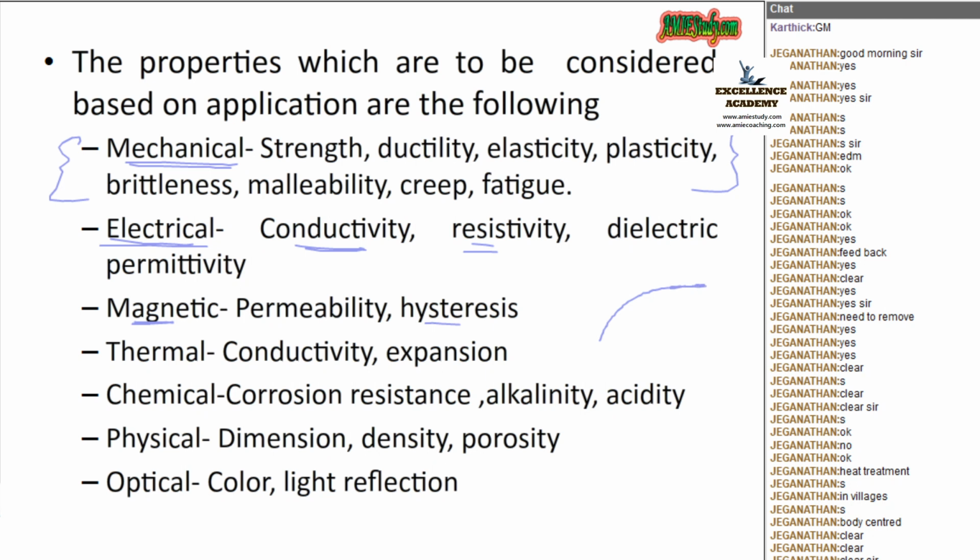It will not lose its magnetic power quickly. It will lose that magnetic property slowly. That means there exists a lag. Got it? There exists a lag for getting that magnetic power to zero. That is called hysteresis.